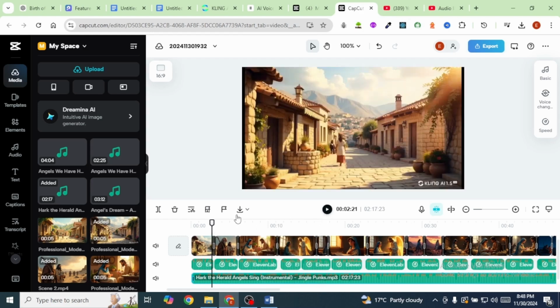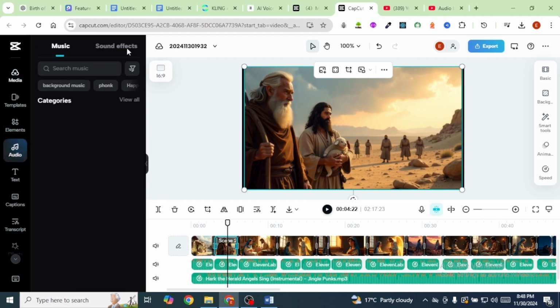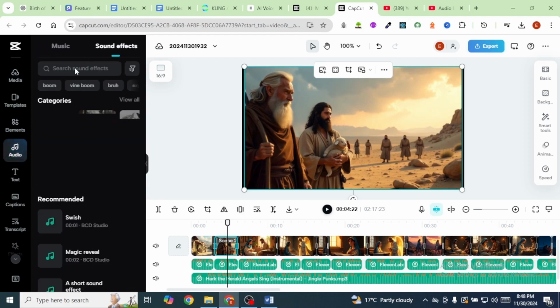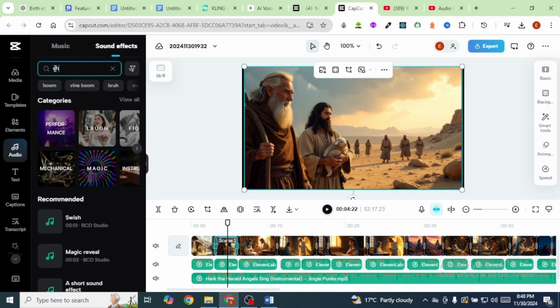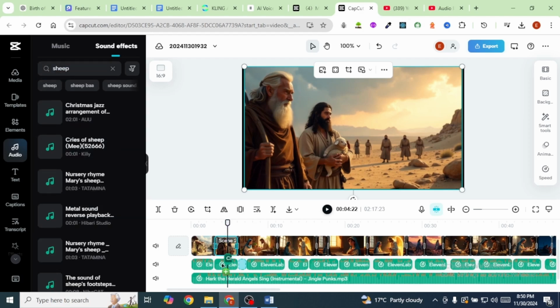We can also add some sound effects. Like for this particular scene here, I'm going to add some sound effect of sheep bleating. So I'll come over here to my left and click on audio, then click on sound effects. And I'm going to select sheep bleating. I'm going to bring in this sound effect and place it somewhere here.